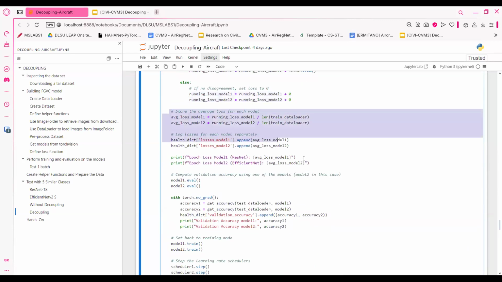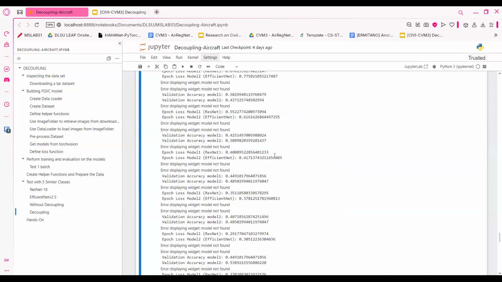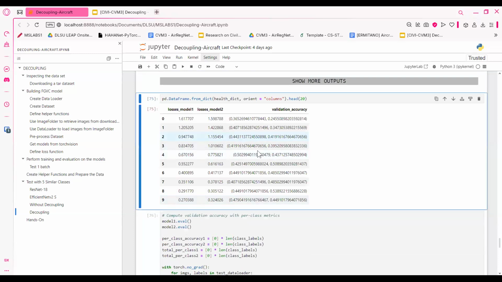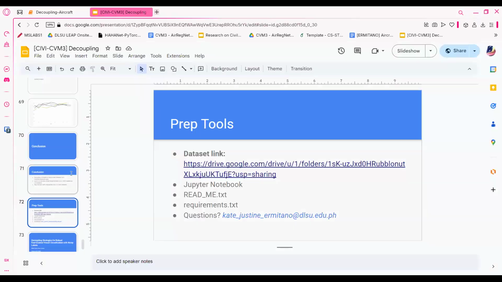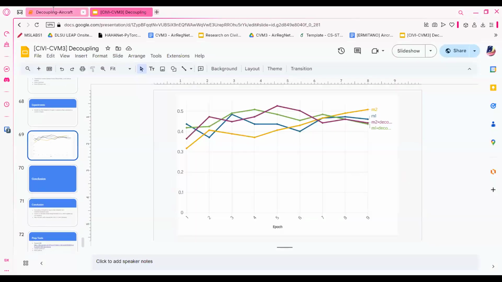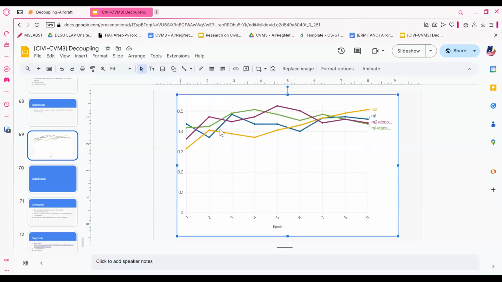So we do the same thing. We train the models and then boom, we see the results. I put it in the visuals from earlier on these slides because I don't think it's easy to understand such numbers. So here's the image instead for if you're going to start comparing the one without the coupling and then the one with the coupling.